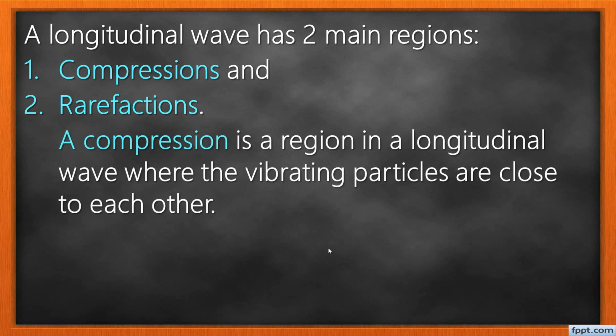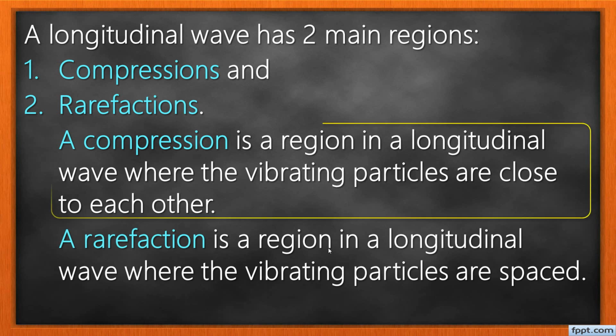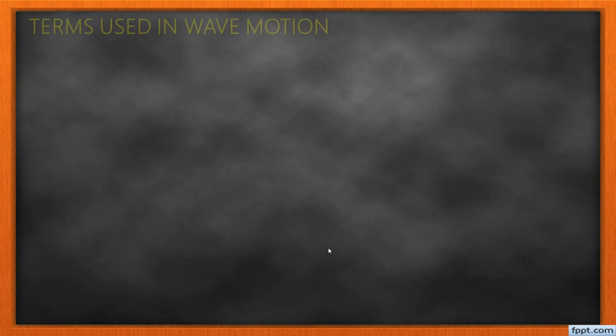A compression is a region in a longitudinal wave where the vibrating particles are close to each other, and a rarefaction is a region in a longitudinal wave where the vibrating particles are spaced. Please don't forget these two definitions. Put them in your mind. You can pause and write them down.